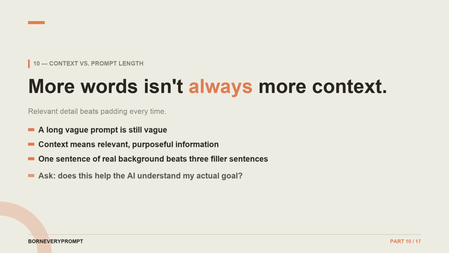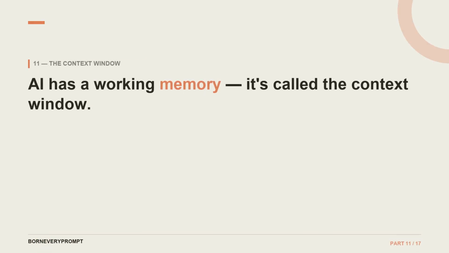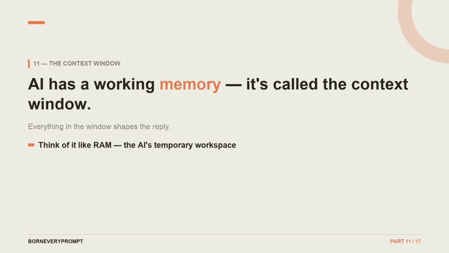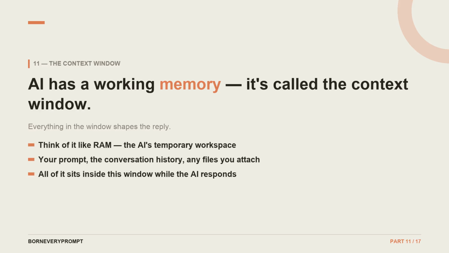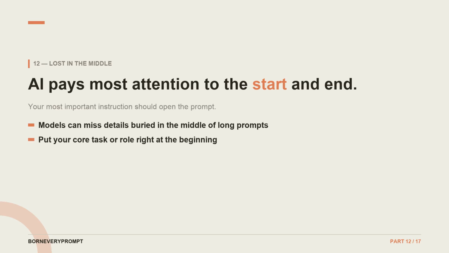The context window is literally the AI's working memory. Everything it can see at once. Your prompt, past messages, uploaded files, all of it shapes the reply. Models tend to focus on the beginning and end of a prompt. Put your core instruction first, your constraints last. Don't bury the important stuff in the middle.